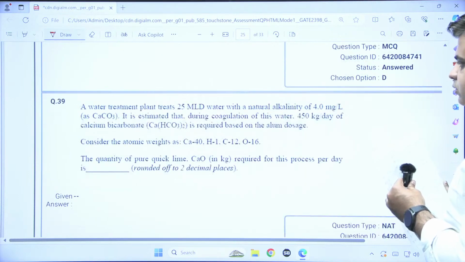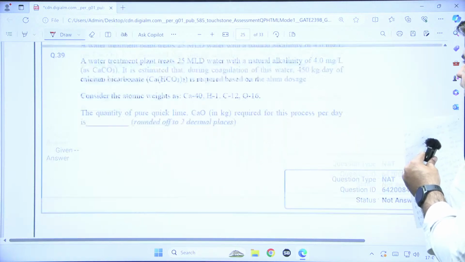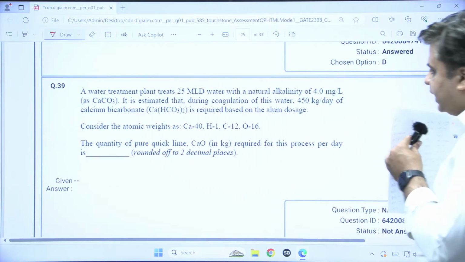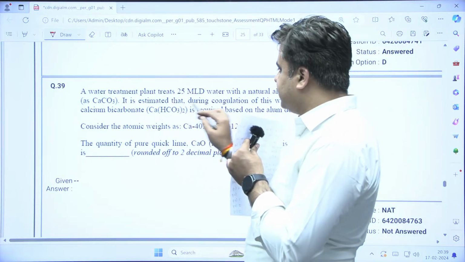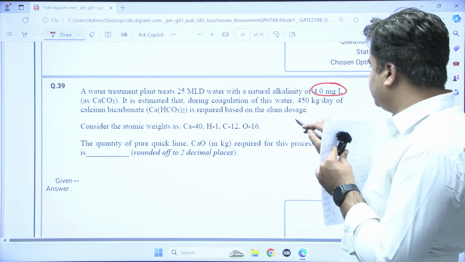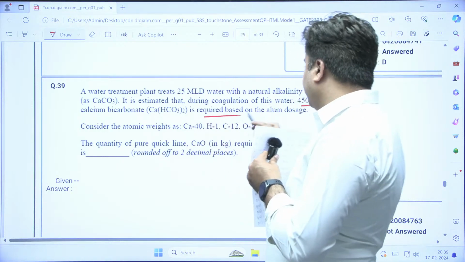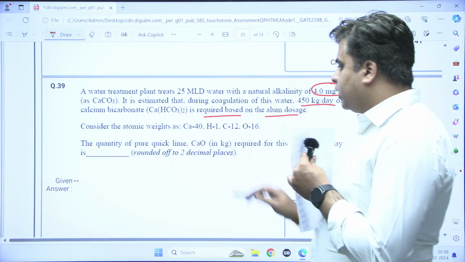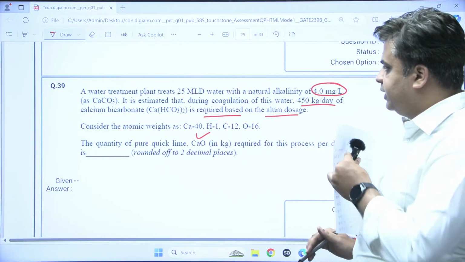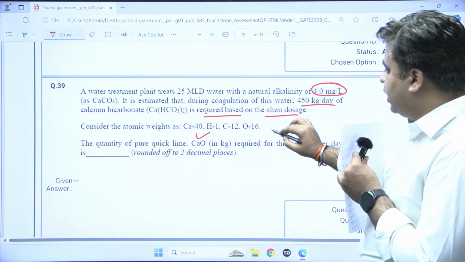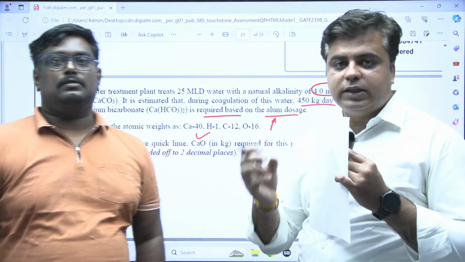Next, the question says that a water treatment plant treats 25 MLD of water with a natural alkalinity of 0.4 milligram per liter as CaCO3. It is estimated that during coagulation of this water, 450 kg per day of calcium bicarbonate is required based on the alum dosage. The quantity of pure quicklime CaO required for this process is. So first of all, my dear students, as you are adding alum, alum requires a certain amount of alkalinity in order to form the sticky precipitate.